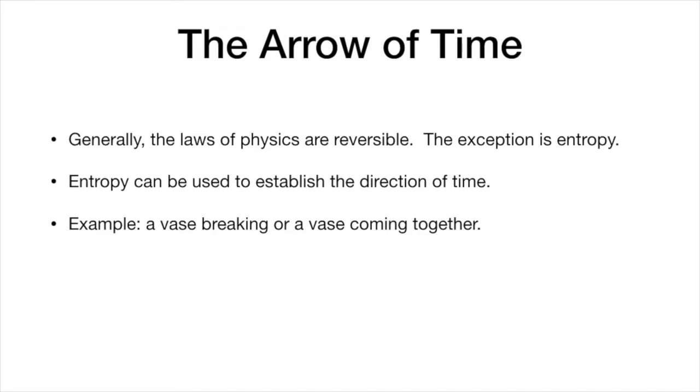If we measured the mass and velocity of each of those little pieces that were coming back together, we'd find that they'd actually wind up in basically the same place. So the actual forward and reverse processes are the same from the perspective of physics, with one exception, and that's entropy. So we can actually use entropy to establish a direction of time.